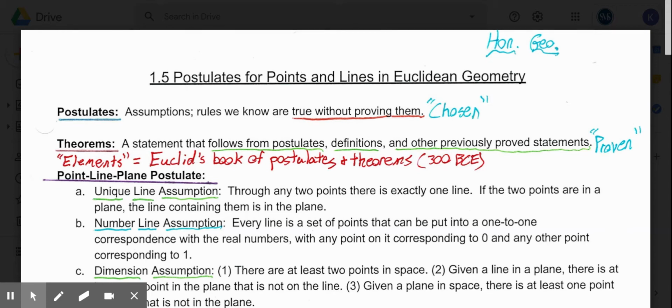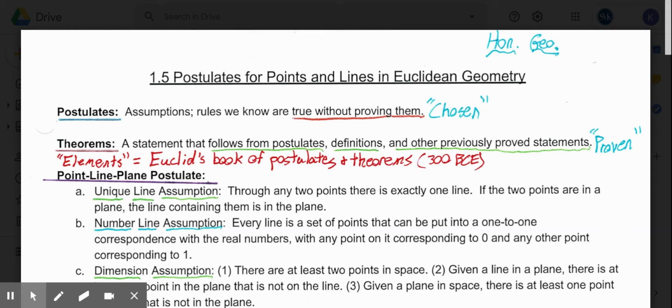A lot of times, postulates will include any of those three undefined terms that we looked at earlier, our ideas of point, line, and plane. So, postulates are assumptions or rules that we know are true in mathematics without proving them. In other words, postulates are things that were chosen by mathematicians based on properties and other pieces.